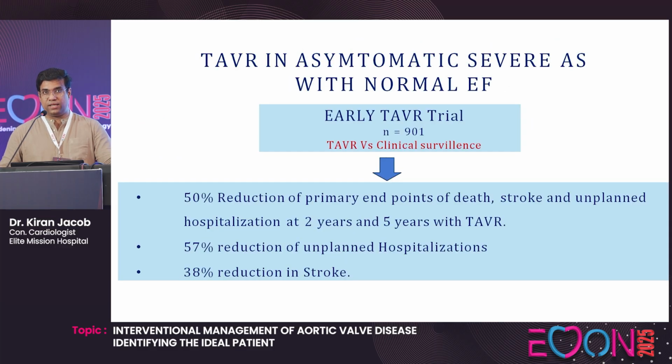So the long-term outcome data is also available. Now they have tried TAVR in asymptomatic severe AS patients with normal ejection fraction. Current guidelines for such patients, asymptomatic severe AS with a normal ejection fraction, is just clinical surveillance. They tried this in the EARLY TAVR trial, where they found a 50% reduction of the primary endpoint of death, stroke, and unplanned hospitalization at 2 years and 5 years with TAVR. There was a 57% reduction in unplanned hospitalization and a 38% reduction in stroke. So even in asymptomatic severe AS patients, TAVR had a positive outcome.